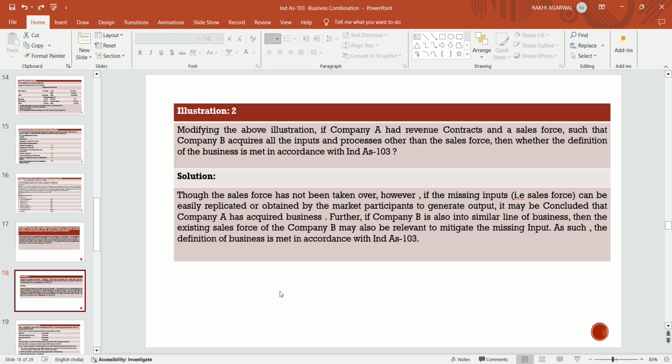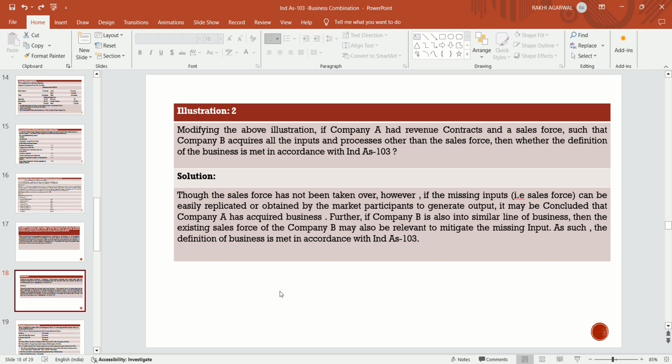Further, if company B is also in a similar line of business, then the existing sales force of company B may also be relevant to mitigate the missing inputs. As such, the definition of business is met in accordance with Ind AS 103.